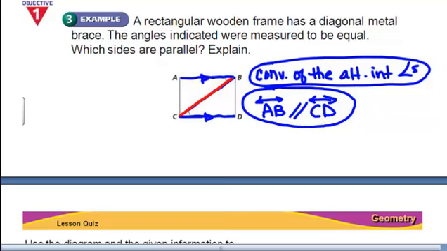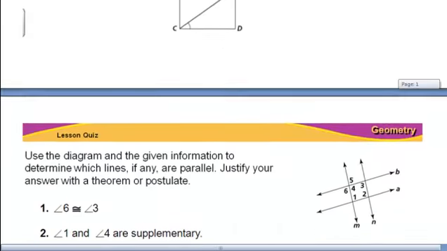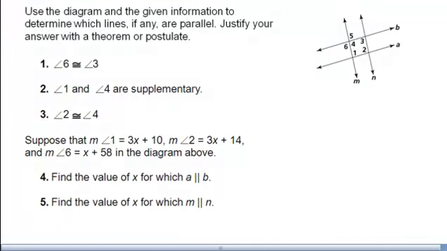All right, let's continue on. Let me clear my ink. Let's take a lesson quiz. This is very similar to what your homework is going to be like. It says use the diagram and the given information to determine which lines, if any, are parallel. So again, you're going to prove or tell which lines are parallel, which means you're going to be using converses. Justify your answer with a theorem or a postulate.